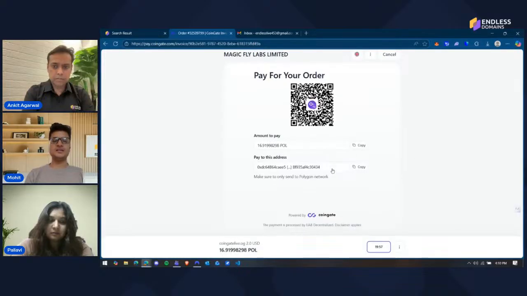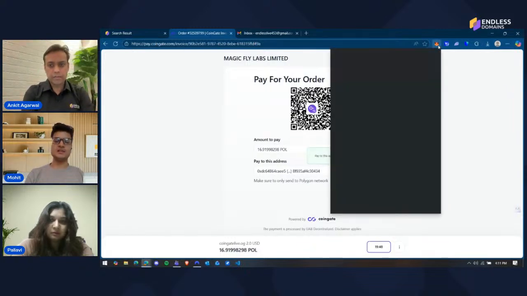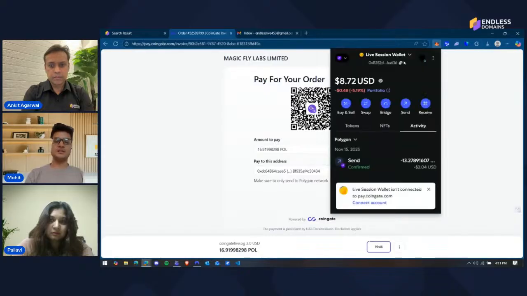Once you enter the details, you will then get a QR that you can scan with your phone wallet to pay the order, or you can again do the same thing that you did with Cryptomus. I'll copy the address. I'll click on send.